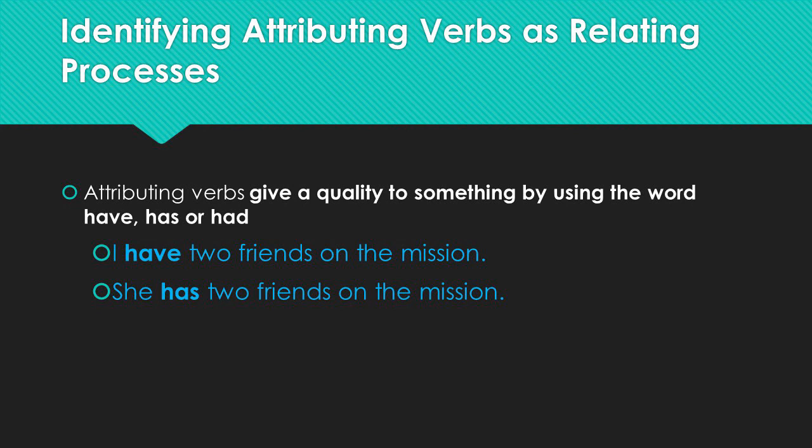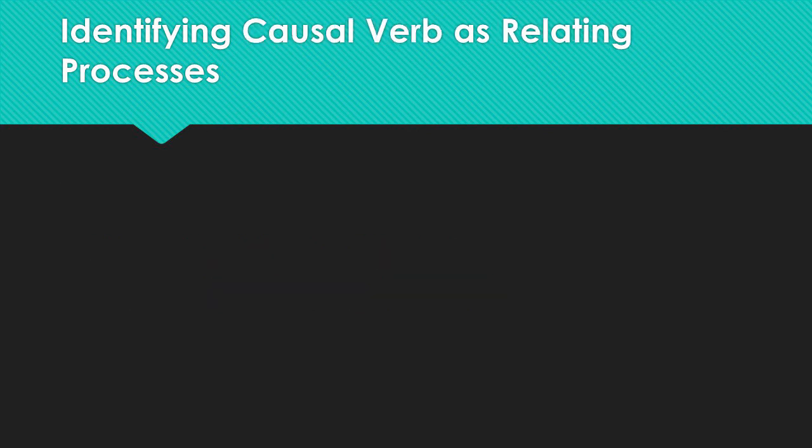Notice that they're not being verbs. She equals 2 friends? No, doesn't work. So all you need to remember is have and has and had. If you've got one of those, you've got a having verb or an attributing verb. You're not likely to use too many causal verbs in your short story, but it's good to know about them now so that if we ever run across them, you'll be right.